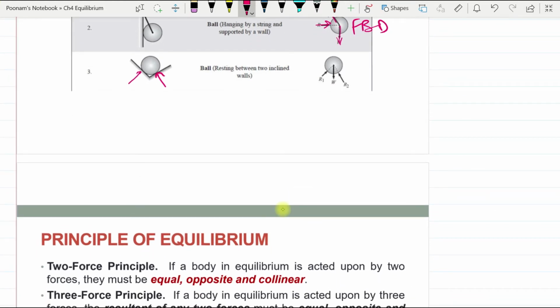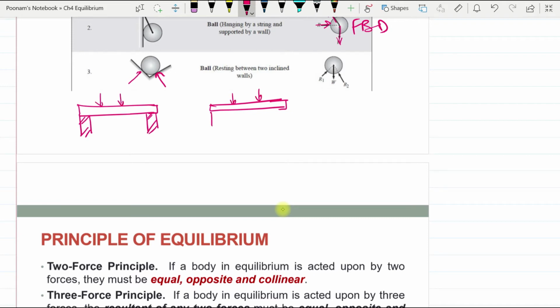Similarly, I want to take one more example of a beam. A beam is resting on columns or walls, you can say, like this. If I isolate the beam, let us say it is subjected to some external forces also.